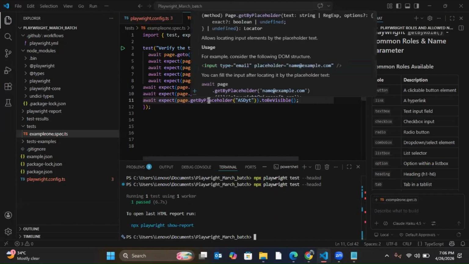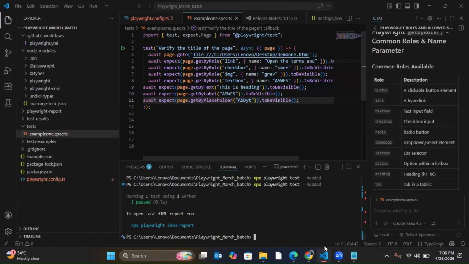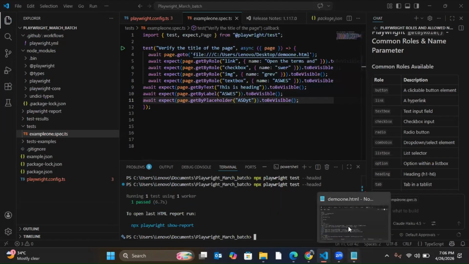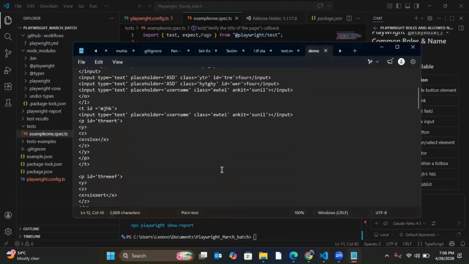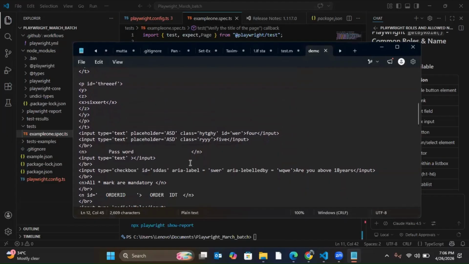Now the next one is getByAltText. For getByAltText, I need a web element with an alt attribute.